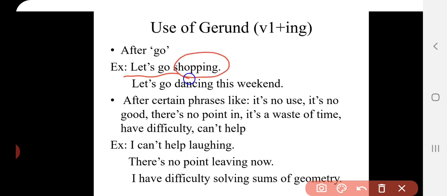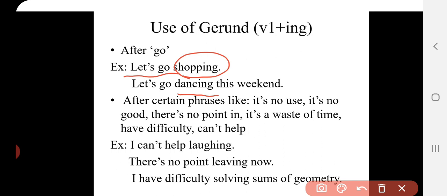You can remember that after go, if it is a kind of suggestion, you use the verb's first form plus ing. Dancing again, let's go dancing.